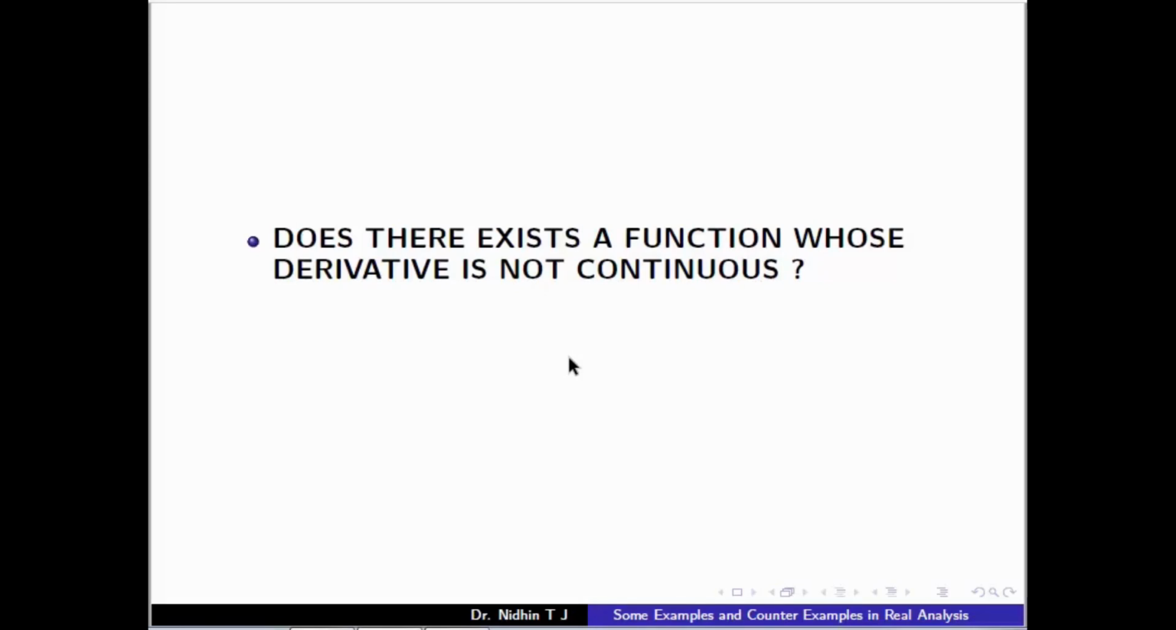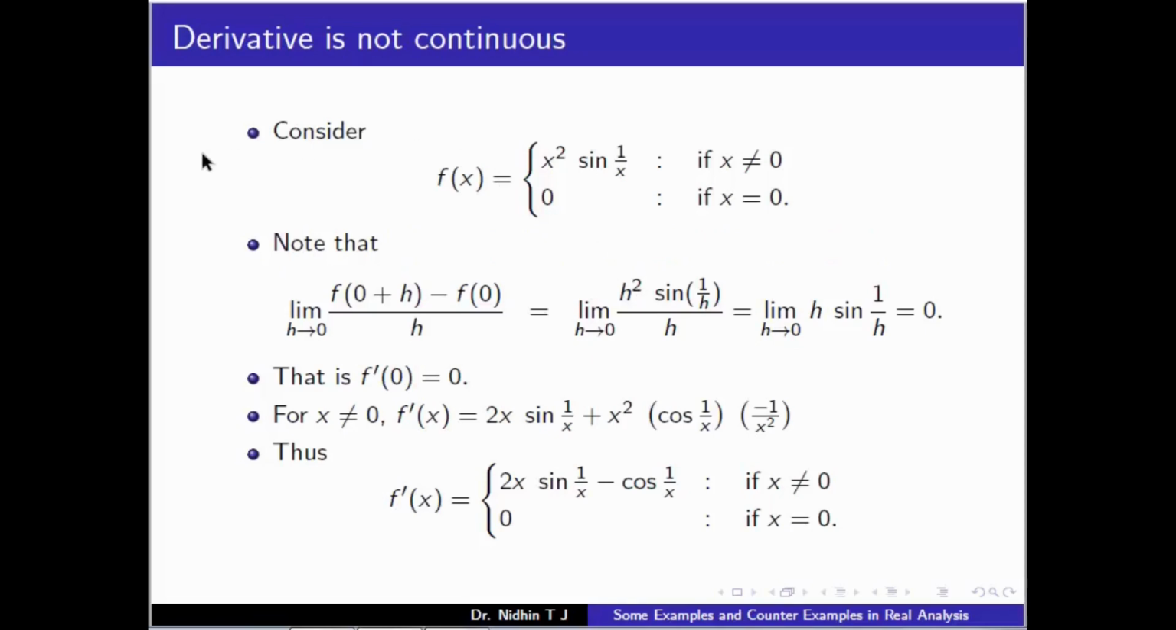So if we consider examples like f of x equal to x square, the derivative is 2x, which is continuous, and hence differentiable. If you consider sin x, the derivative is cos x, and it is differentiable. So we have to give an example of a function whose derivative is not continuous. It's an important example. This is the example: f of x defined as x square into sin 1 by x for x not equal to 0, and at x equal to 0 it is 0.